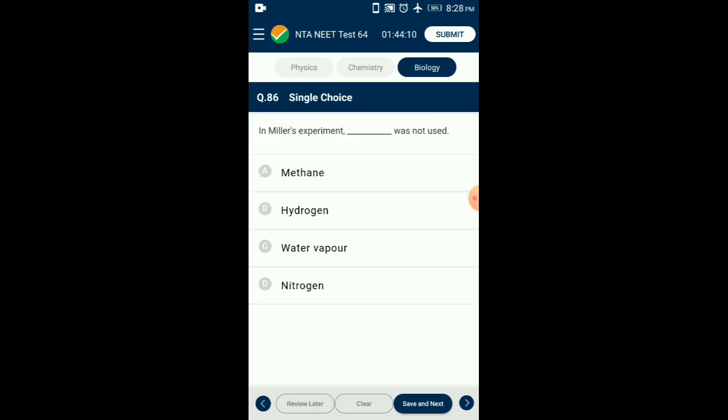Question number 86. In Miller's experiment, dash was not used. Stanley Miller created electric discharge in a closed flask containing methane, hydrogen, ammonia, and water vapor at 800 degrees Celsius. He simulated early Earth's atmosphere and was able to get amino acids. Thus, he experimentally proved that life originated from inorganic matter. So, the answer is option D. In Miller's experiment, nitrogen was not used.